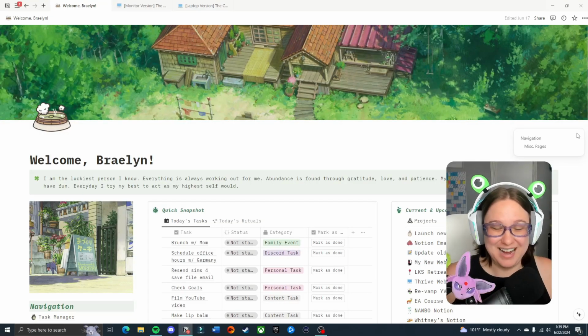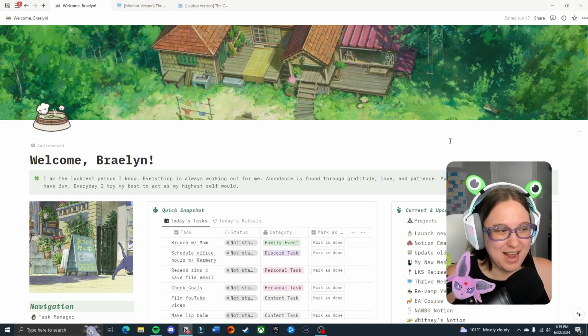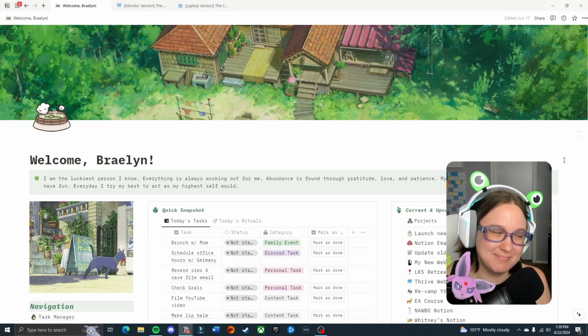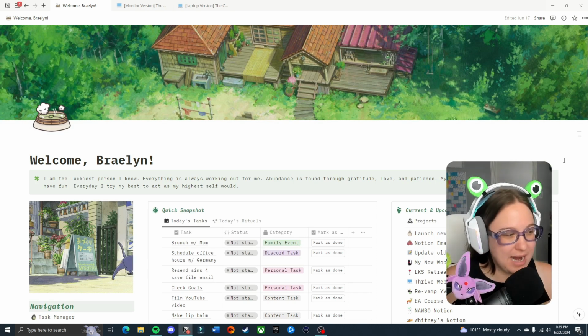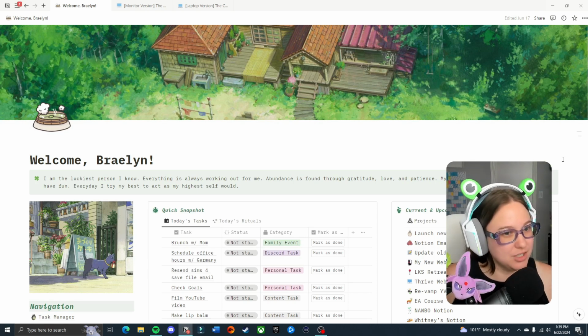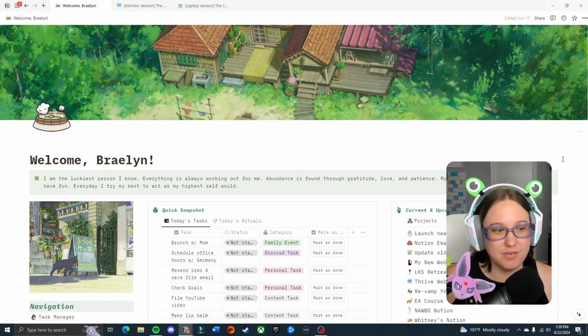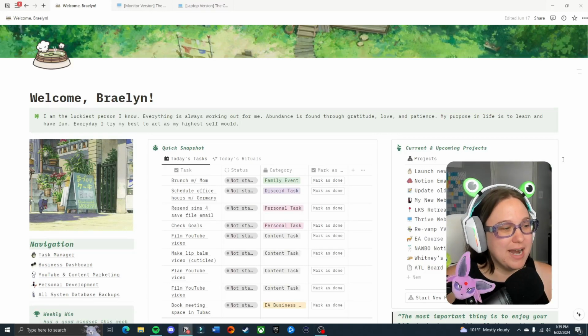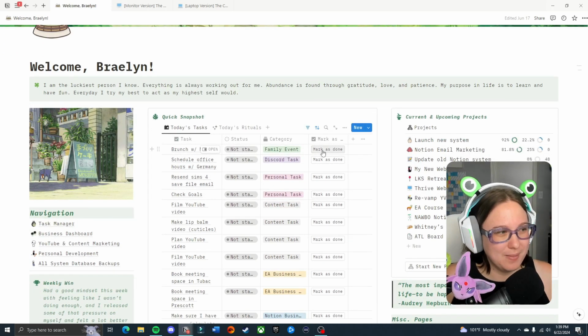This is my Calm and Clear system as I customized it and how I use it. I have been using this now for the last 3 months or so. I absolutely love it. I haven't really changed very much at all except for the way that it looks. And any changes I did make, I made in the other one too. So we're both up to date. I'm going to mark that as done.